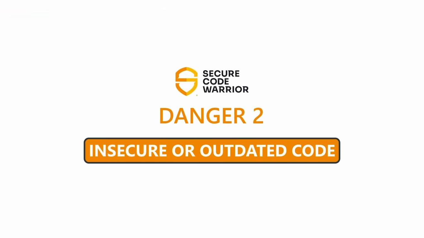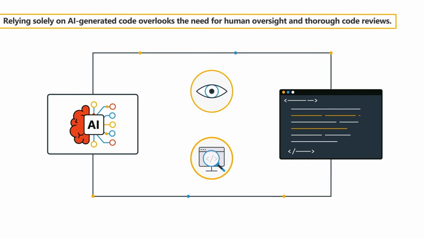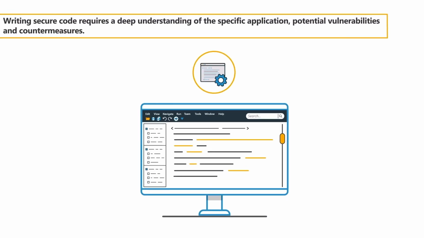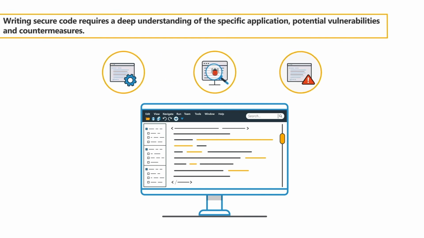Danger 2. Insecure or outdated code. Relying solely on AI-generated code overlooks the need for human oversight and thorough code reviews. Writing secure code requires a deep understanding of the specific application, potential vulnerabilities, and countermeasures.